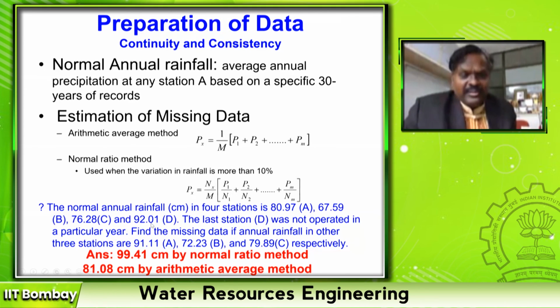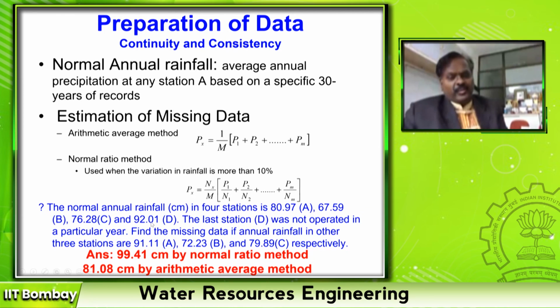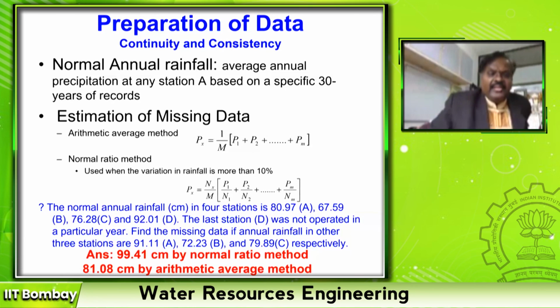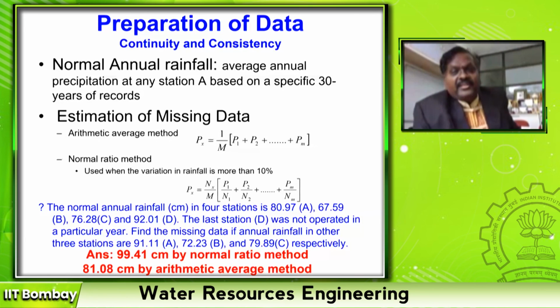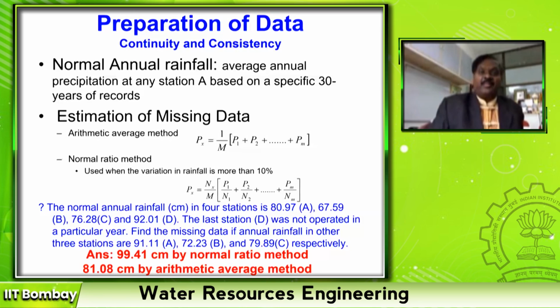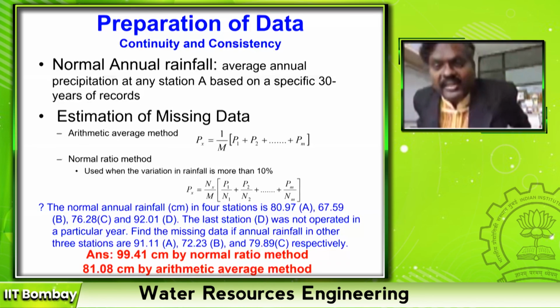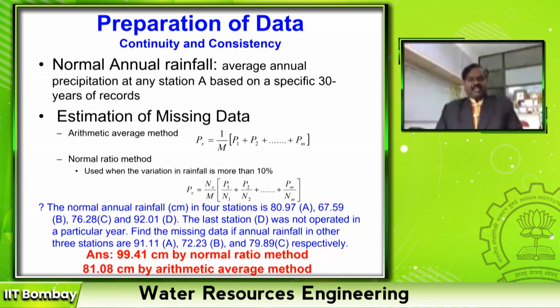Then multiply with this 92.01 and it works out to be 99.4 centimeter by normal ratio. See, the difference is almost 18 centimeters. 18 centimeter is 180 mm, and that's a huge rainfall if the area is very large. So the normal ratio method is assumed to be better because it takes the variations into account.